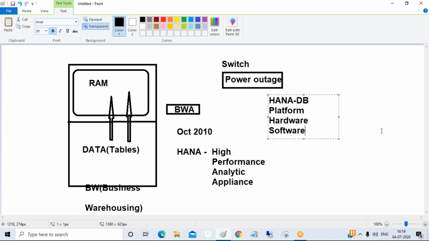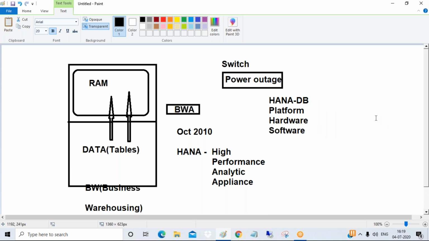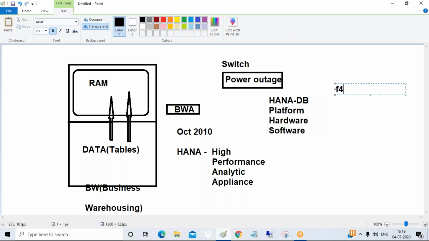HANA is a database. Primarily, it's a database. It's not only a database, it's a platform also. It's a platform like S4 HANA we are calling. We'll discuss everything, guys. Don't worry. So S4 HANA is a platform. It's a hardware also, guys. It supports multi-core processors. We'll discuss that also. It's a software also. So HANA stands for High Performance Analytical Appliance.